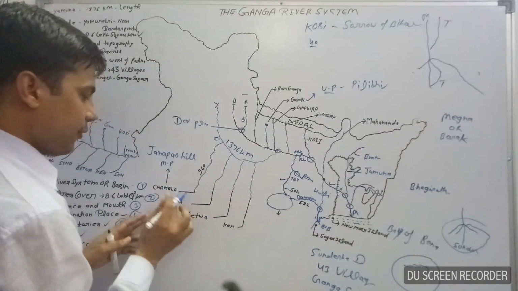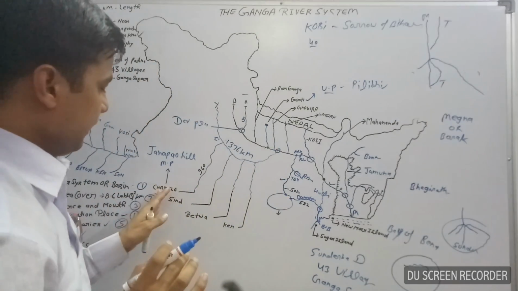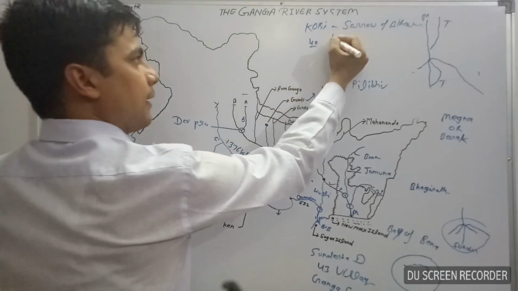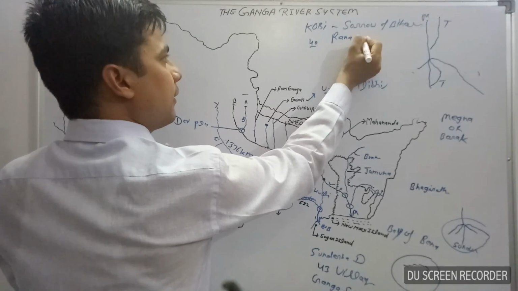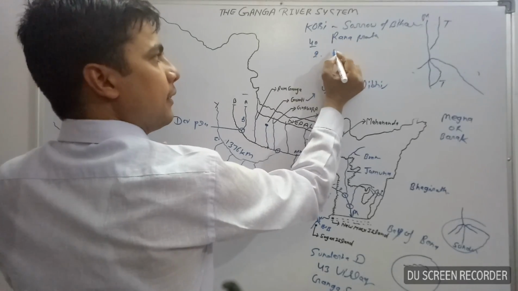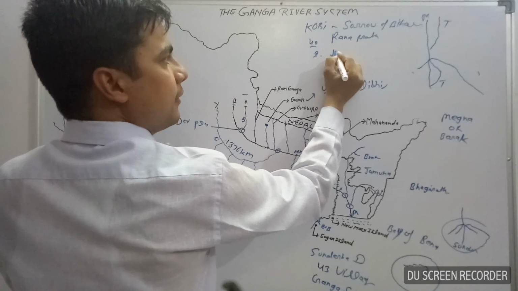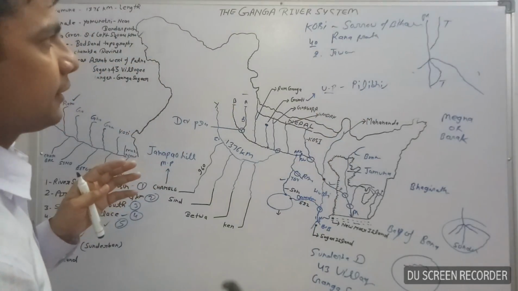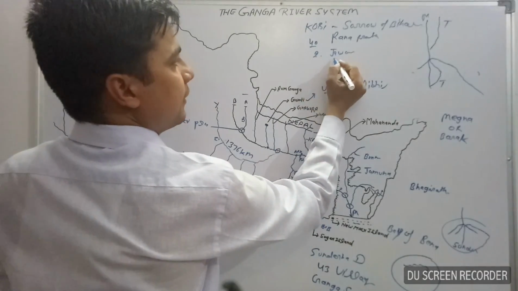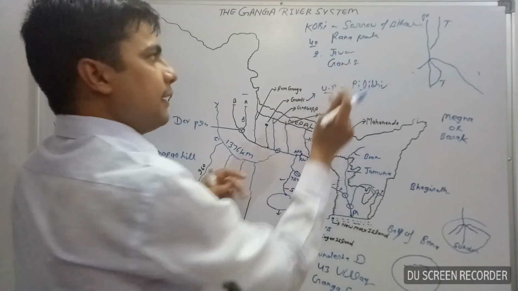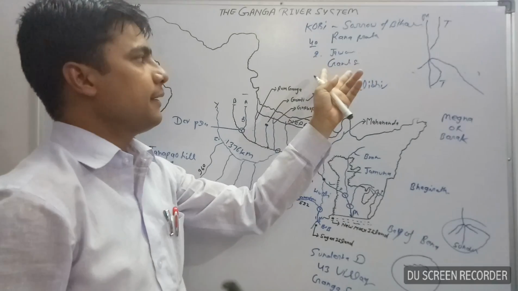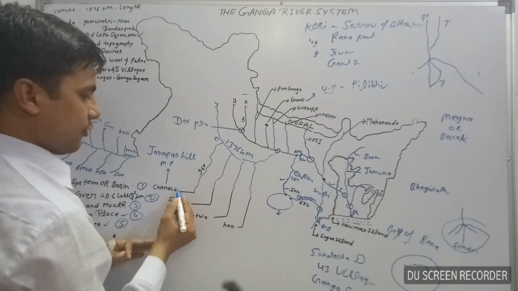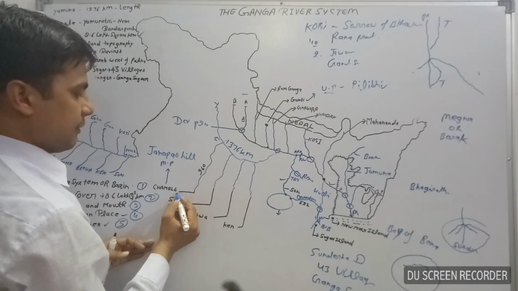The second important dam is on the Chambal River. In this river, there are three most important dams: Rana Pratap Sagar Dam, second, Jawahar Sagar Dam, and third, Gandhi Sagar Dam. These are the three most important dams constructed on the Chambal River.